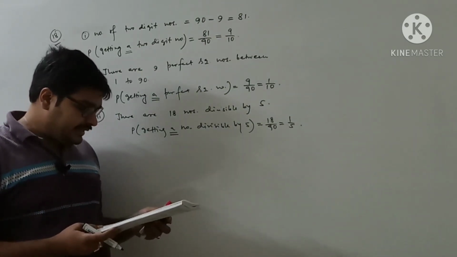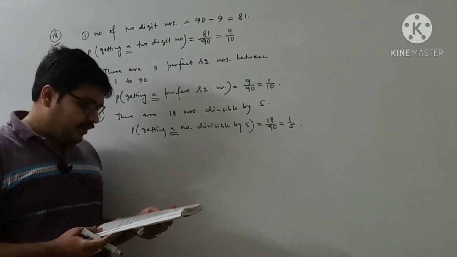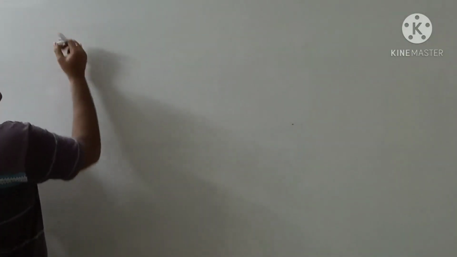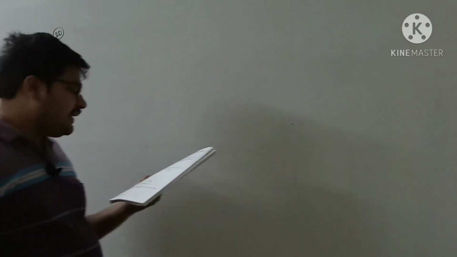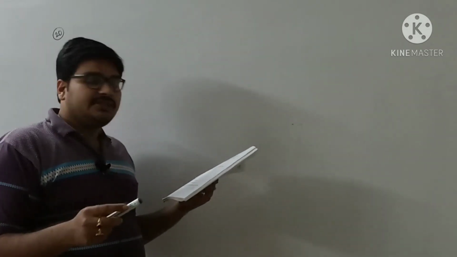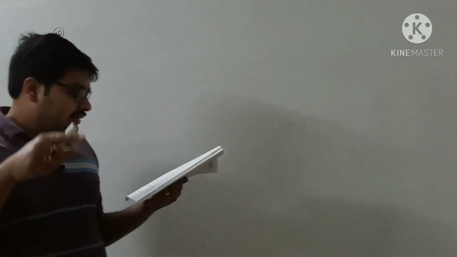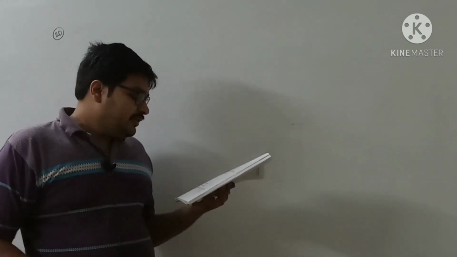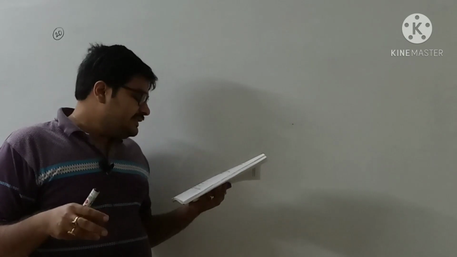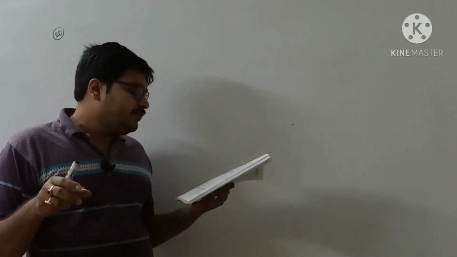So question number 19 I have left for you. Now I move to question number 20. Suppose you drop a die at random on a rectangular region. You just see the diagram given in your book. Rectangular region shown in the figure. What is the probability that it will land inside the circle with diameter 1 meter?